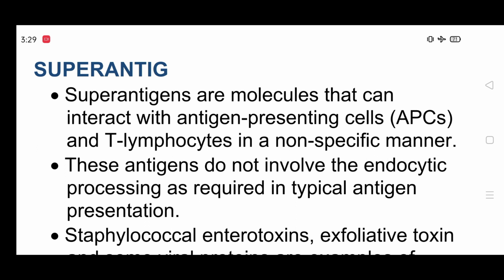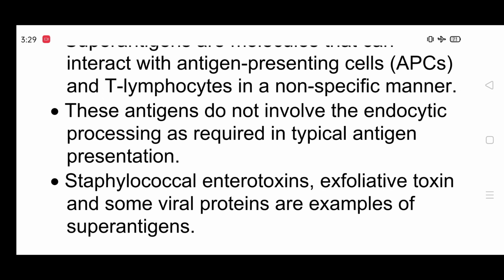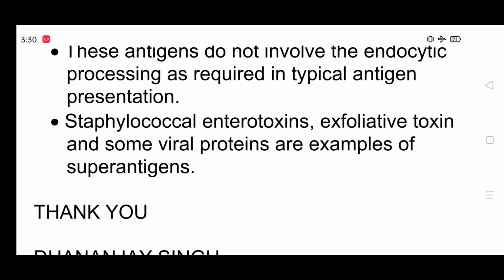Superantigens: what are superantigens? Superantigens are molecules that can interact with antigen presenting cells, APCs, and T lymphocytes in a non-specific manner. T lymphocytes kill the antigens and are very important cells in our body. These antigens do not involve the endocytic processing required in typical antigen presentation. Staphylococcal enterotoxins, exfoliative toxin, and some viral proteins are examples of superantigens.